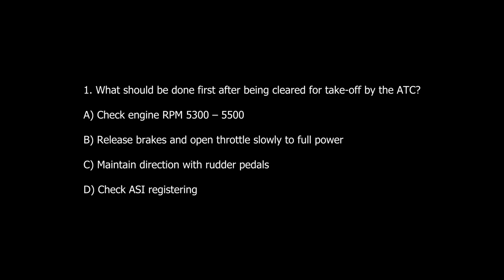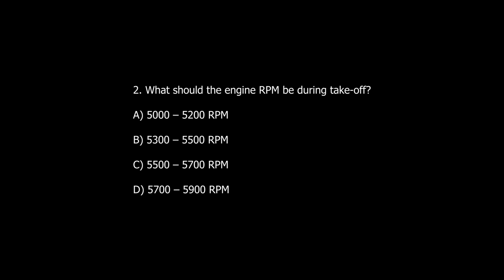Questions. Question number 1. What should be done first after being cleared for takeoff by the ATC? A. Check engine RPM 5300 to 5500. B. Release brakes and open throttle slowly to full power. C. Maintain direction with rudder pedals. D. Check ACI registering.